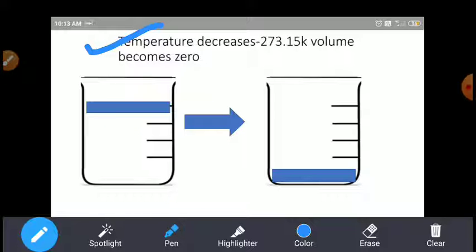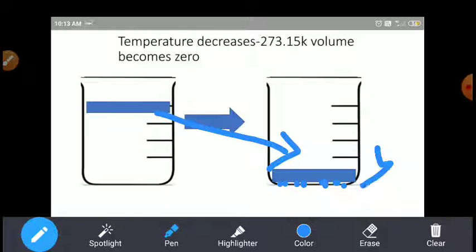Whatever this point is, it is not actually possible. It is just a theoretical concept, because a volume of 0 would mean the absence of particles, absence of atoms. Atoms must be there. So whatever the minimum volume is, it is considered as zero volume. It means the gas particles are condensed, they are present but compressed here. That's why this volume is considered as zero.